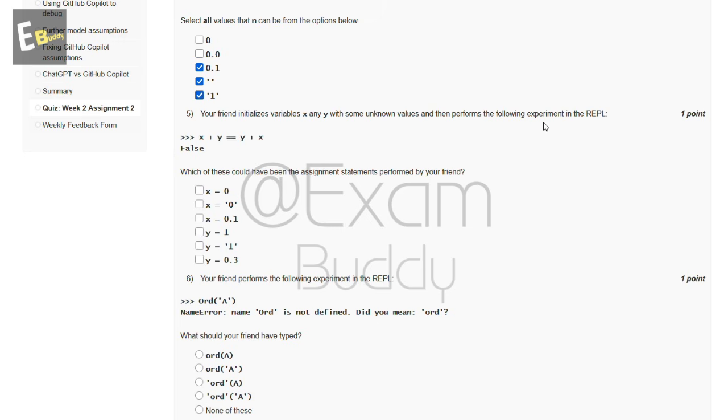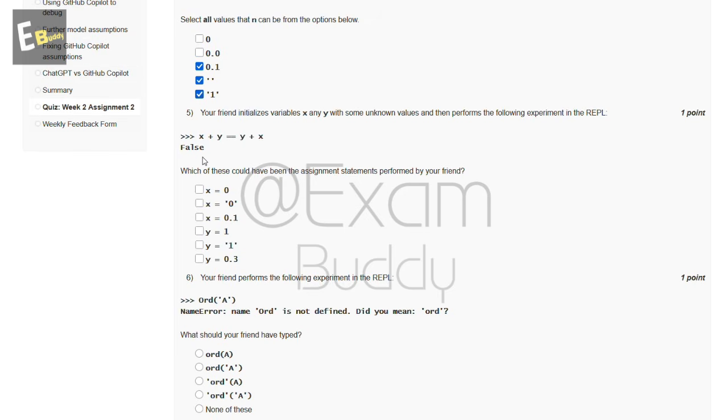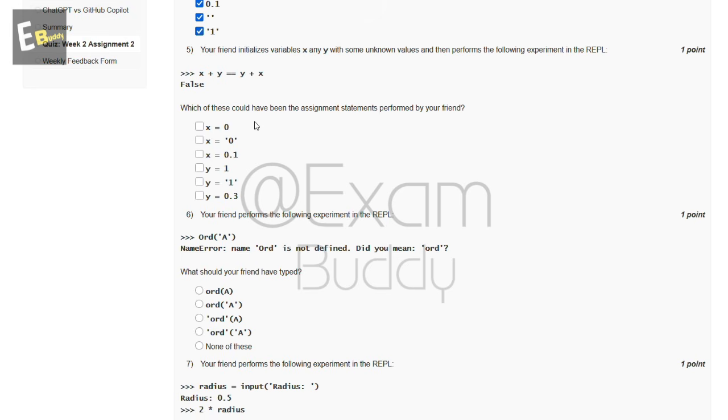Now the fifth question is: your friend initializes variables x and y with some unknown values and then performs the following experiment in the REPL. x + y == y + x gives False. Which of these could have been the assignment statements performed by your friend? So these are the options and the answer of our fifth question is x equal to 0 and y equal to 1.